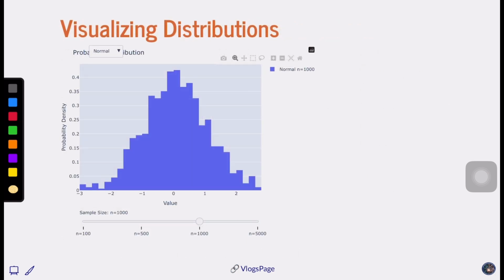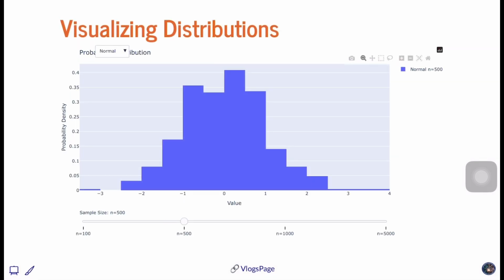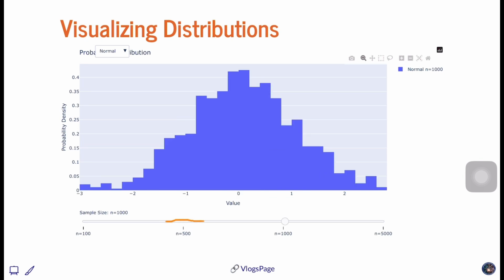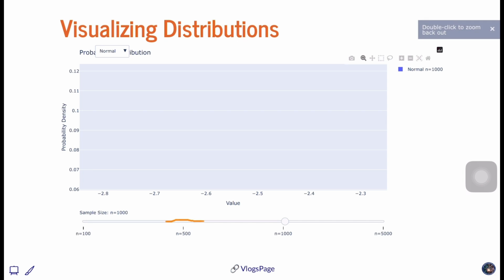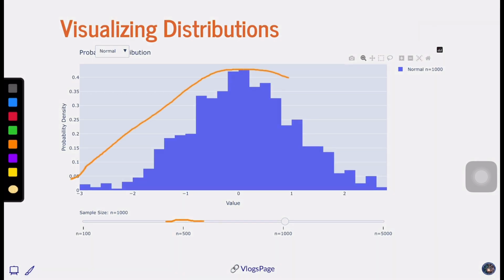Now let's visualize these pieces. Now you can see that there is a normal distribution, the probability density function of a normal distribution. As you increase the number of sample sizes, the number of data points, you can see that it looks like a bell curve. So that's why it is called a normal distribution.